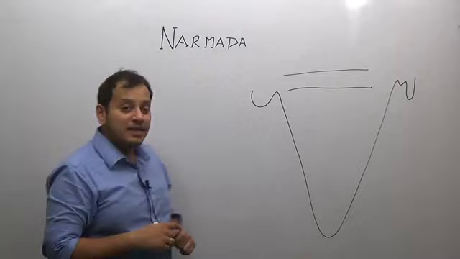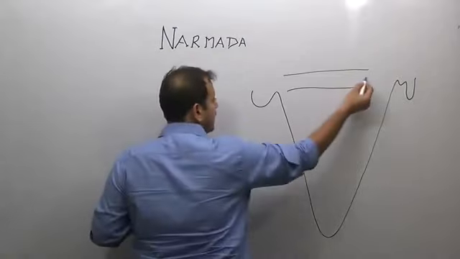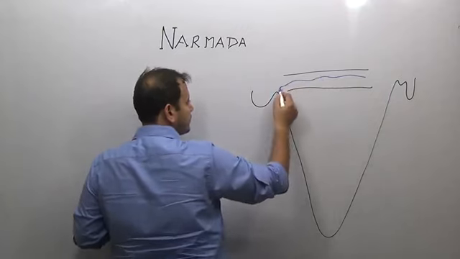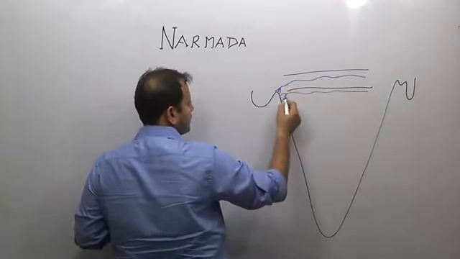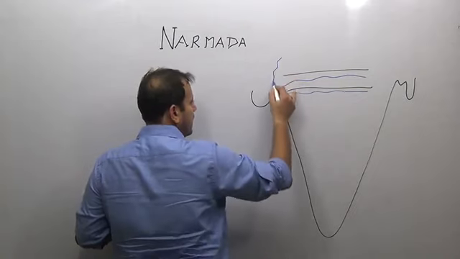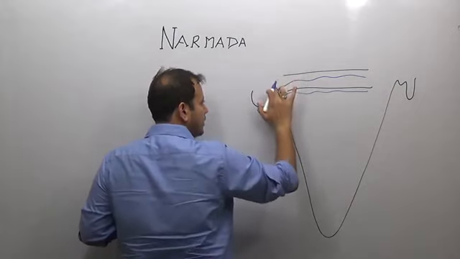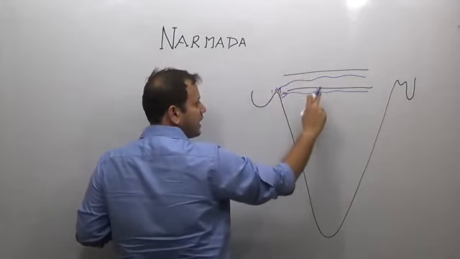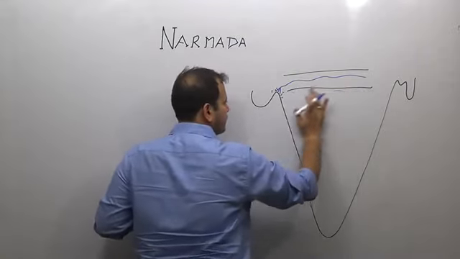Now, the three major west flowing rivers in India are River Narmada, River Tapi, and River Mahi. We are going to study River Narmada. So this is River Narmada and this is River Tapi. We are going to study River Narmada.